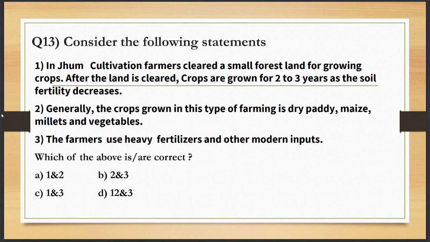Question number 13. Consider the following statements. First, in zoom cultivation, farmers clear a small forest land for growing crops. After the land is cleared, crops are grown for 2 to 3 years as the soil fertility decreases. Statement 2. Generally, the crops grown in this type of farming are dry paddy, maize, millets, and vegetables. Statement 3. The farmers use heavy fertilizers and other modern inputs. Which of the above is or are correct? A, 1 and 2; B, 2 and 3; C, 1 and 3; or D, 1, 2 and 3.